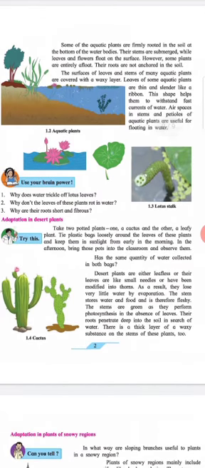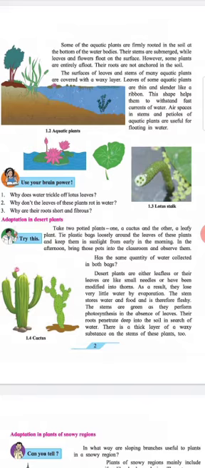Use your brain power. 1. Why does the water trickle off lotus leaves? 2. Why don't the leaves of these plants rot in water? 3. Why are their roots short and fibrous?